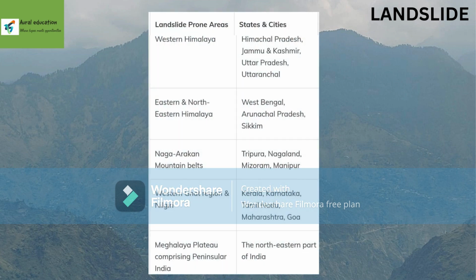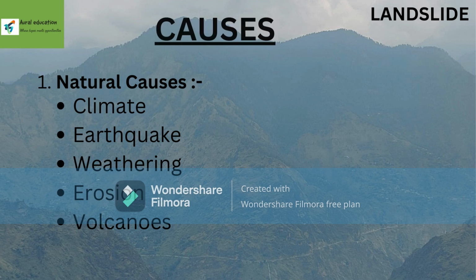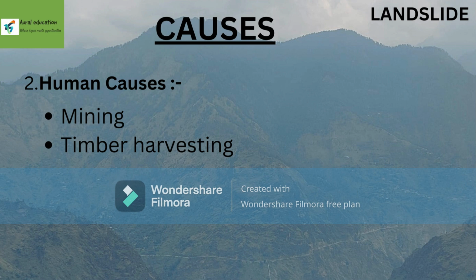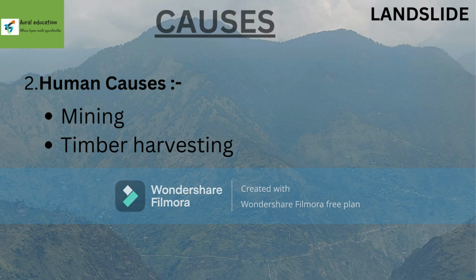As you can see, there are landslide prone areas with states and cities. Next topic is causes of landslide. First is natural causes. Second one is human causes of landslide.